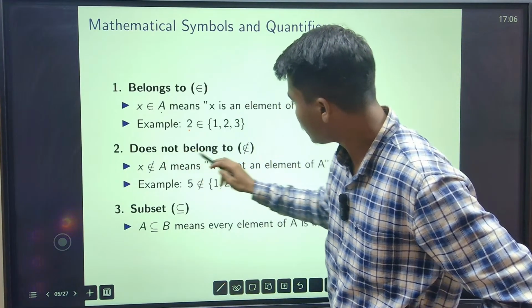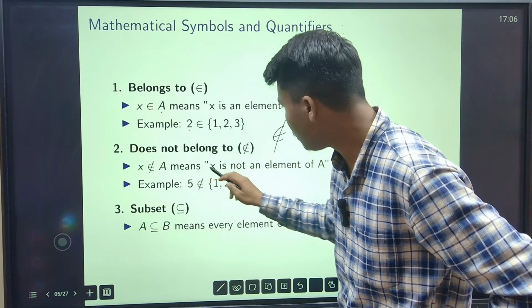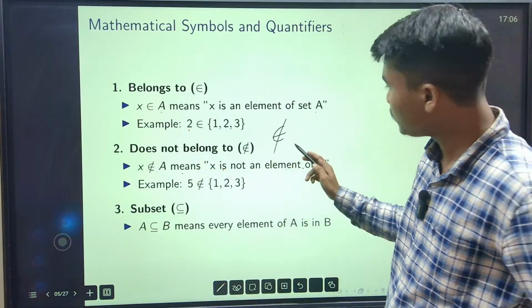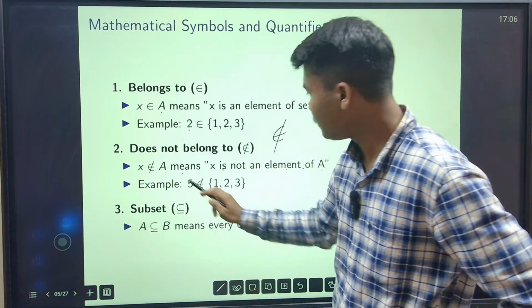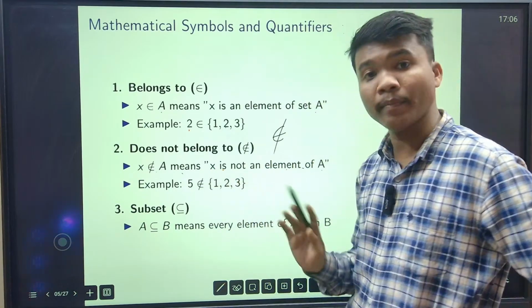But x does not belong to, that means x is not an element of A. We will say that x does not belong to the set A. For example, 5 is not a member of {1, 2, 3}. 5 is not a member of this set.